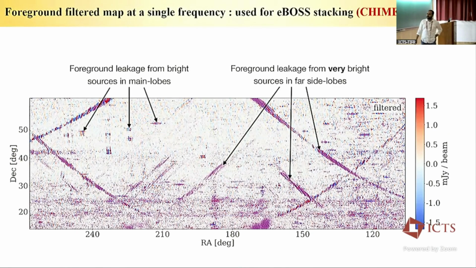So after the foreground filter, this is the foreground filter map. You still see a lot of stuff here, right? This is basically the very bright point sources leaking through the side lobe. This is Cassiopeia A. No, sorry, this is Cygnus A. There is Tau A, there is Virgo A, and we also see foreground leakage from the sources in the main lobe. So these are the main lobe foreground leakage. And also there are a lot of artifacts which are probably coming from RFI.